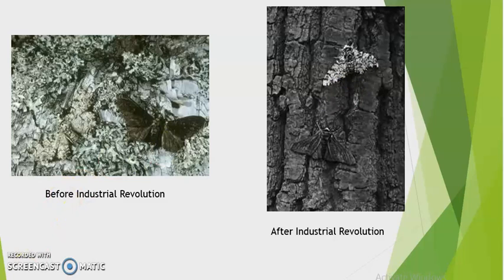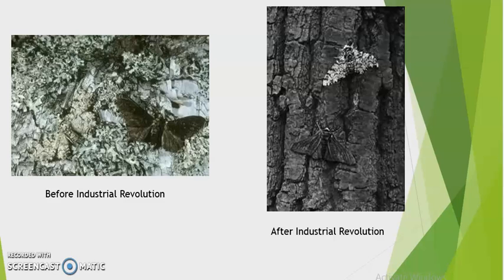Similarly, there are two other examples which can be considered with natural selection. One is antibiotic resistant varieties of bacteria. When we use a lot of antibiotic on bacteria, there are certain strains which are resistant to that antibiotic, so they get selected, and after some time the entire population becomes antibiotic resistant, and despite using a lot of antibiotic, it is not killed.